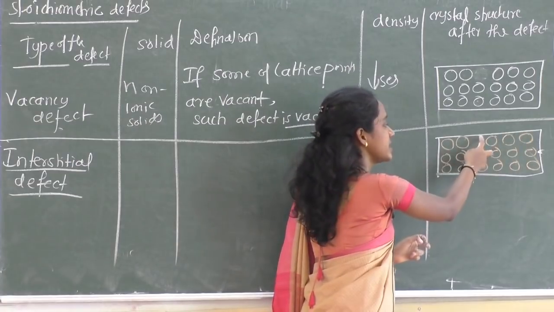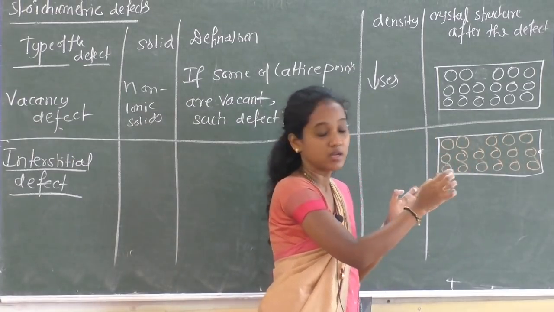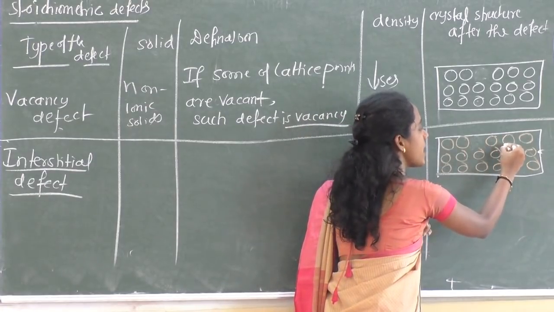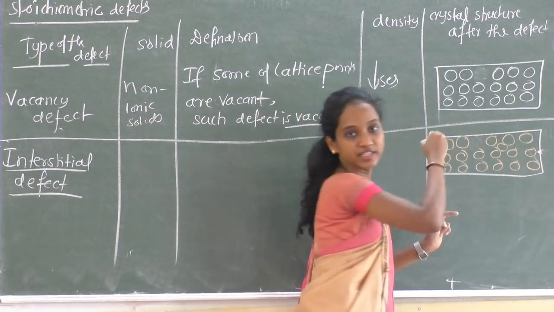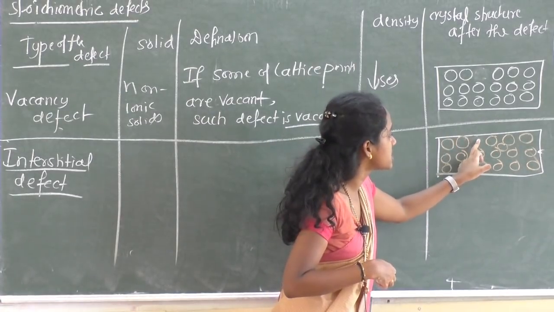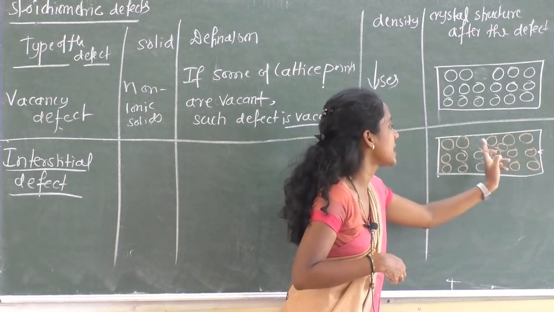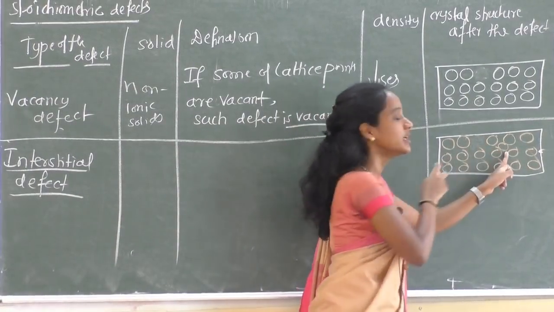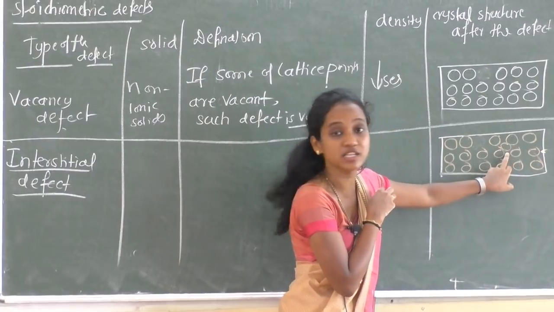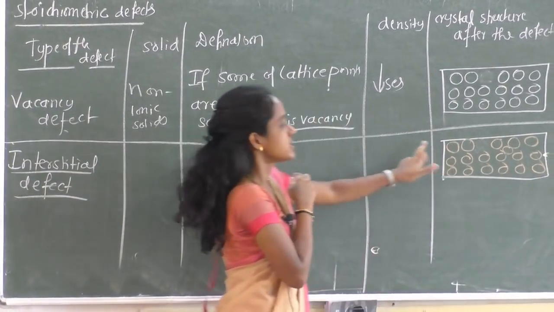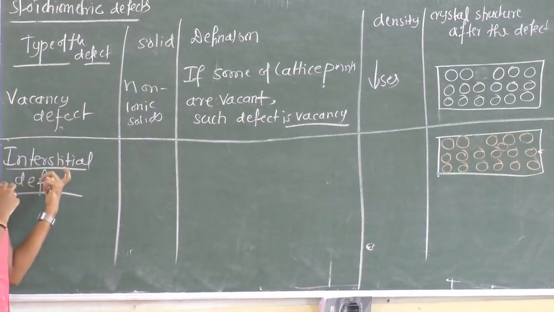So one particle changes its position and occupies an interstitial site. Just the displacement. It appears at the new position, at the interstitial. Such type of defect is called interstitial.